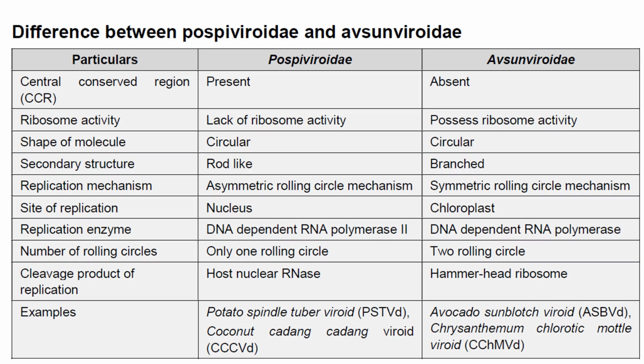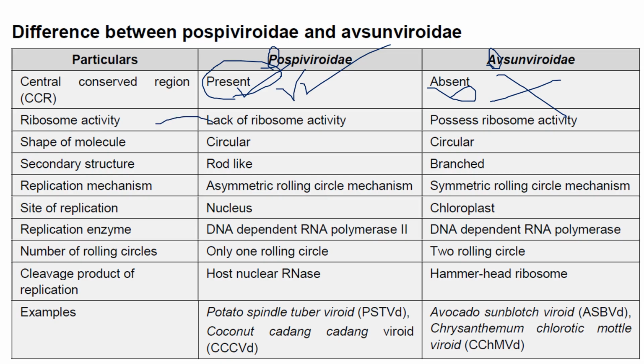Generally, CCR is present in Pospiviroidae. So anyway, in the previous MCQ I have discussed that CCR is present in Avsunviroidae, right? Anyway, please make it right. CCR is actually present in Pospiviroidae, absent in Avsunviroidae. You can remember in this way also. Pospiviroidae starts with P, present. Avsunviroidae starts with A, absent. Like that you remember. And please change the answer for the previously discussed MCQ. CCR is actually present in Pospiviroidae and absent in Avsunviroidae.